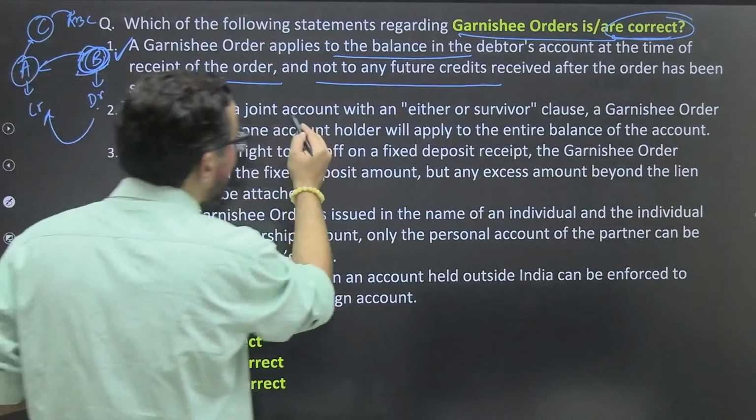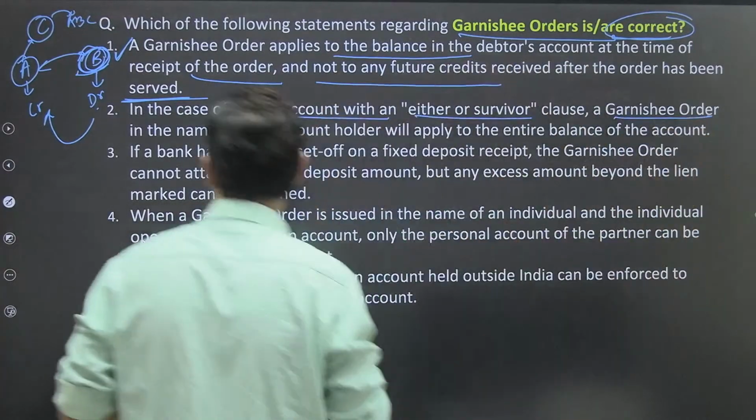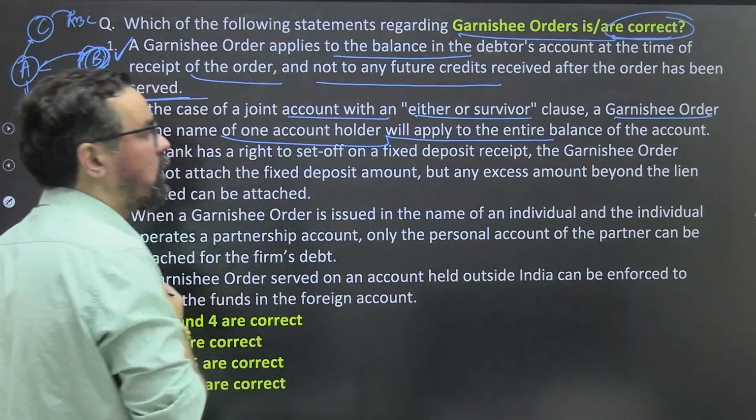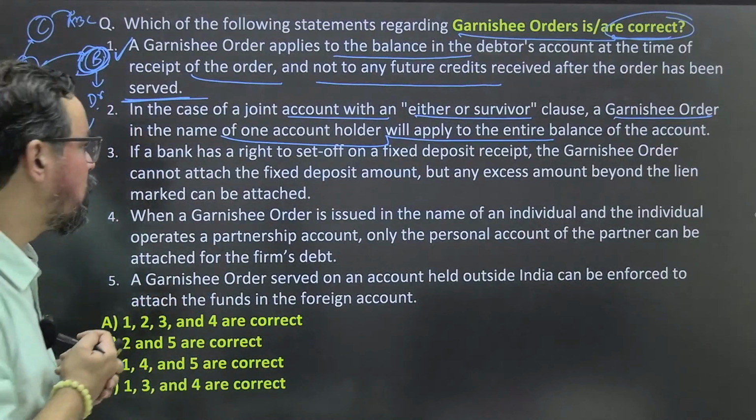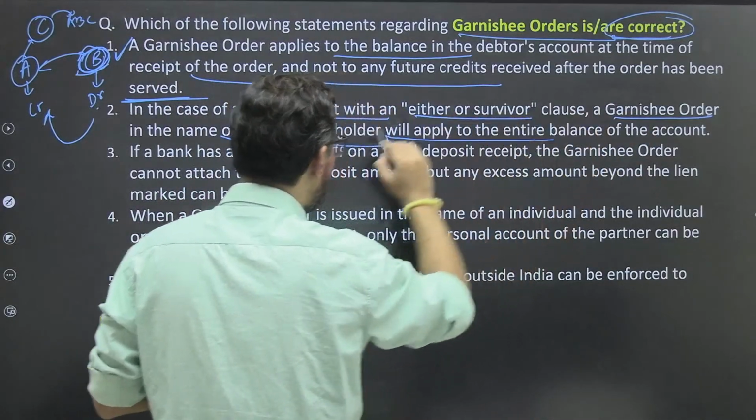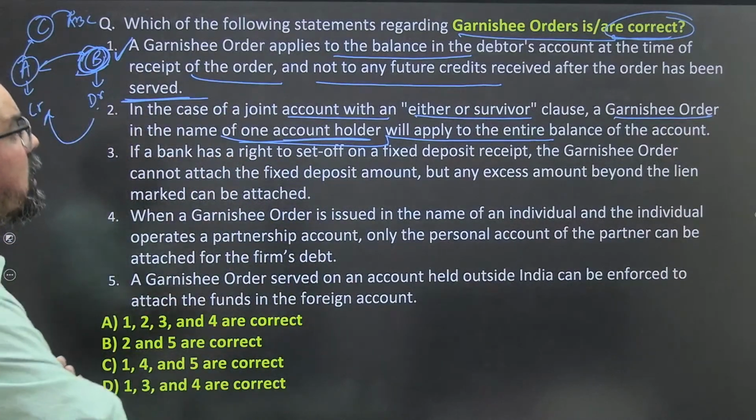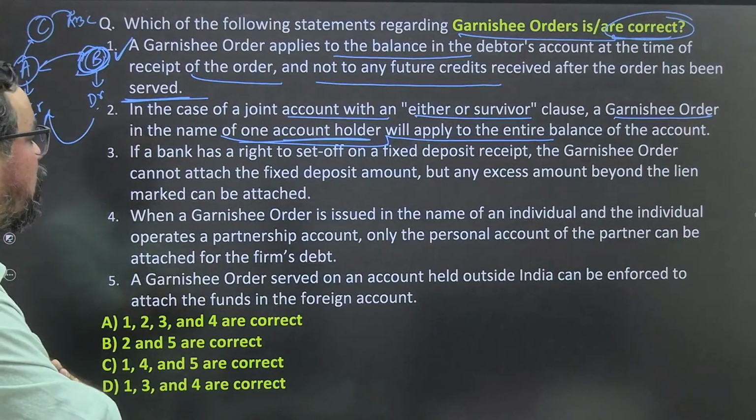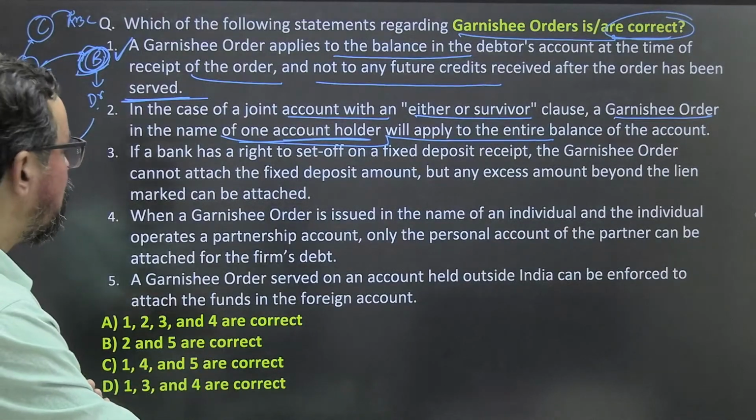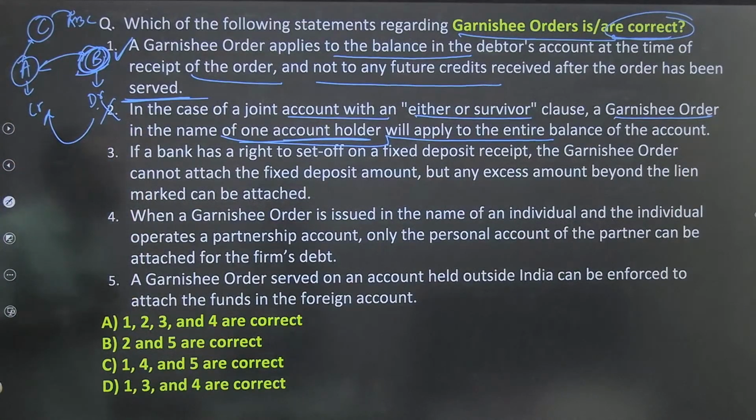In the case of a joint account with an either or survivor clause, a garnishee order in the name of one account holder will apply to the entire balance of the account. No, this is wrong. In this case it will not apply to the entire balance of the account. It will apply to the contribution of this particular person. In case of a joint account with either or survivor clause, a garnishee order in the name of one account holder will apply to the entire balance of the account. No, this seems wrong. It is not the other person's fault, so we cannot impose that.